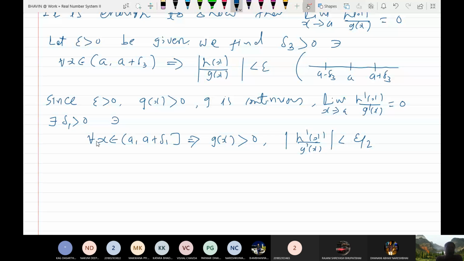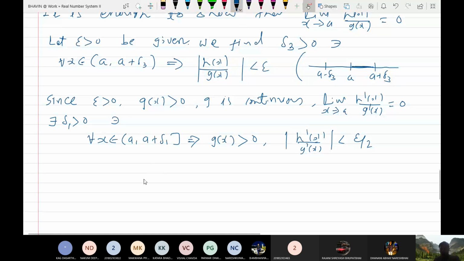So do you understand? I have not considered the full interval, I have just taken half of the interval, this much portion I have considered. In place of delta 3 I have taken delta 1. You may feel that sir, take two deltas: g is continuous and g is positive, so for g you can find delta 1, and for this you find delta dash, so that g becomes positive from a to a plus delta, and this is less than epsilon by 2 for a to a plus delta dash. But I need both simultaneously, so what should I choose as my delta so that both of these are true? Delta 1, the minimum of the two. Yes. So instead of writing two steps I have managed with one step, otherwise the proof becomes too lengthy. Okay, do you understand? Yes sir.